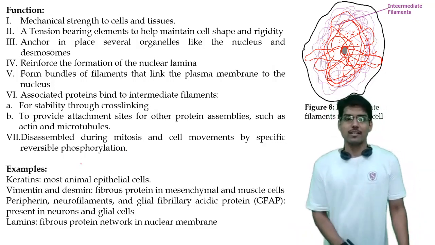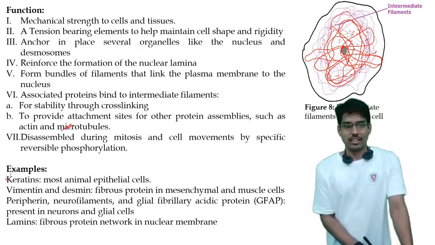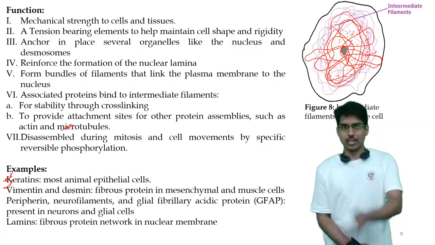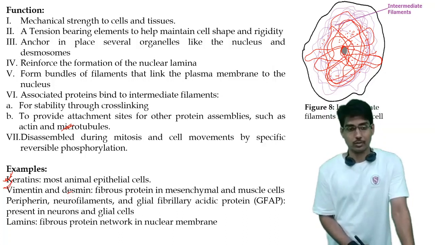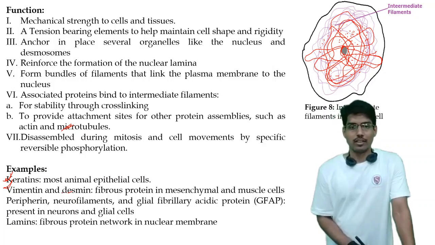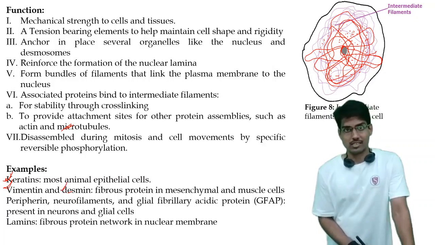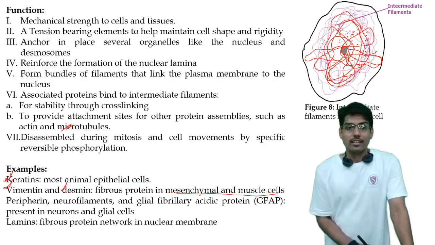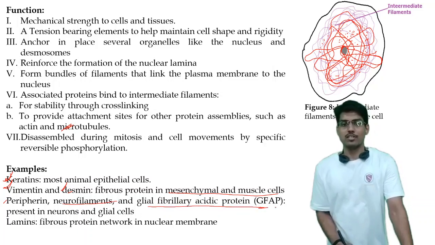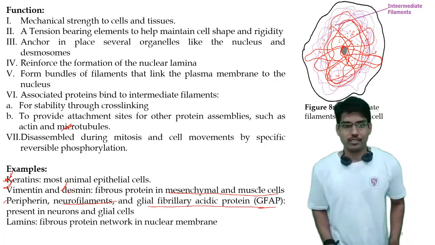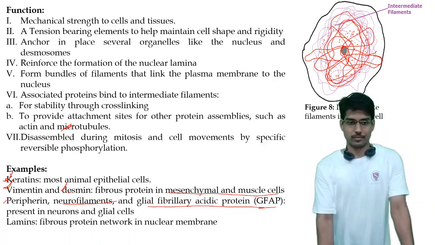And what are the examples? Examples are keratin in most epithelial cells and hairs, vimentin and desmin. You can give any two examples, and that would be sufficient. But still, I have given more than two to give you a complete knowledge of these types. Vimentin and desmin are fibrous proteins in mesenchymal or muscle cells. Then peripherin or the neurofilaments and the glial fibrillary acidic protein, GFAP, are present in the neurons. Then the lamins, as in the case of the nucleus.